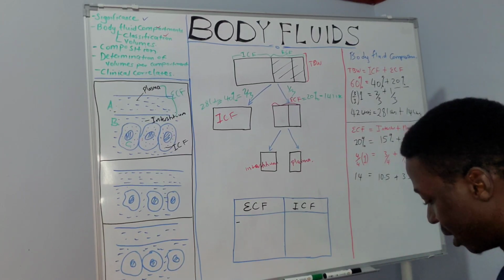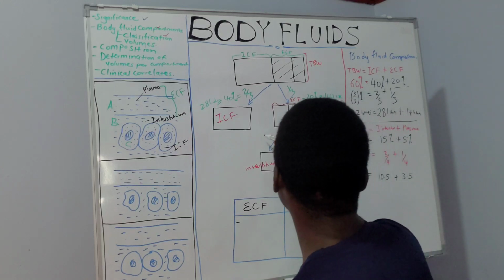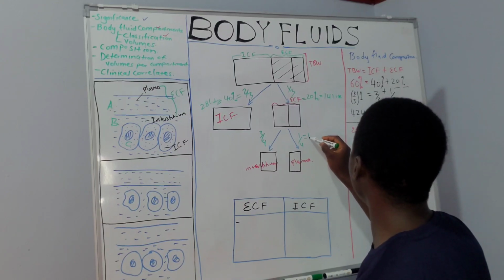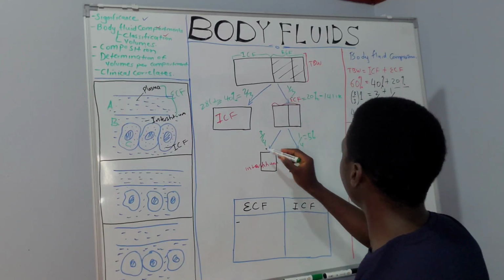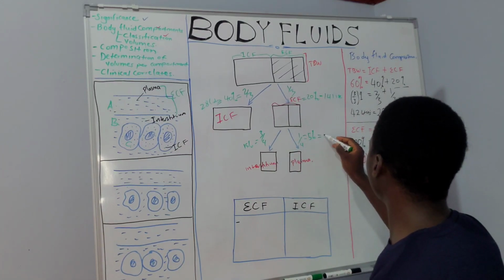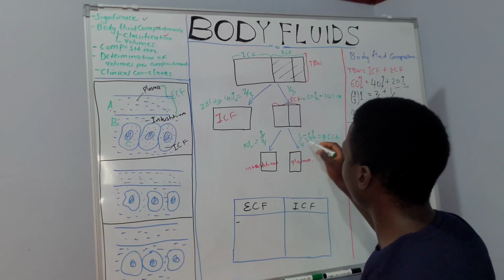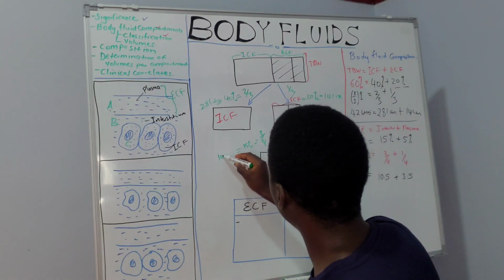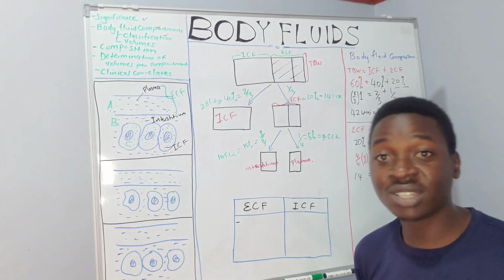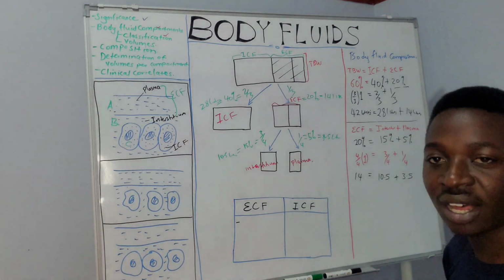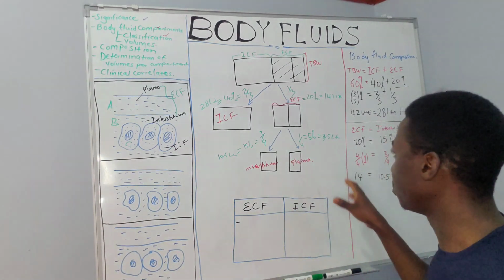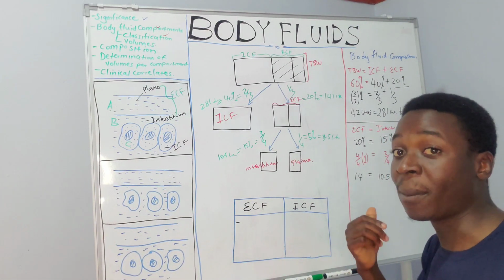So the 1/4 is 5% and 3.5 liters, and the 3/4 is 15% and 10.5 liters. This is very, very important. You can always generate this by yourself if you understand the different proportions and the fractional and percentage distribution in each of the compartments.